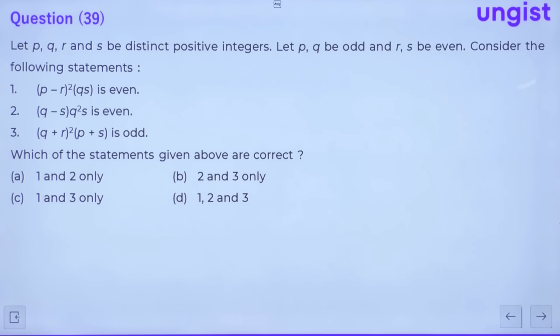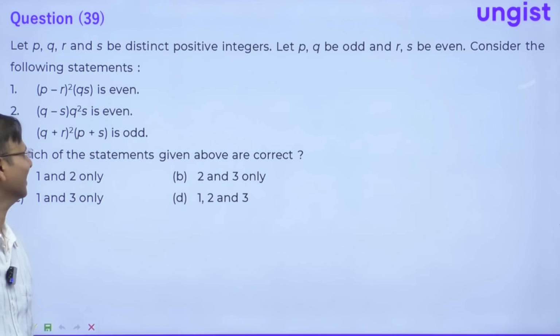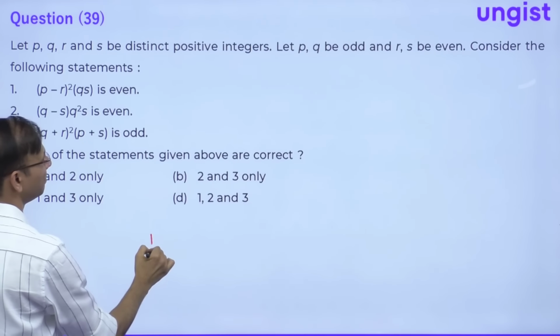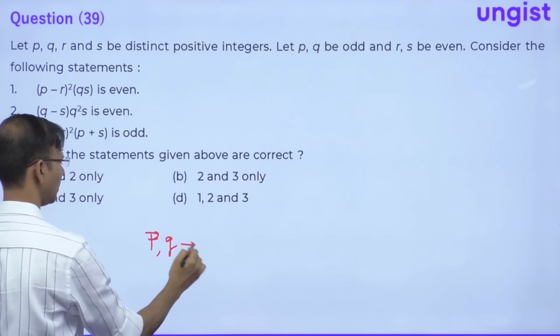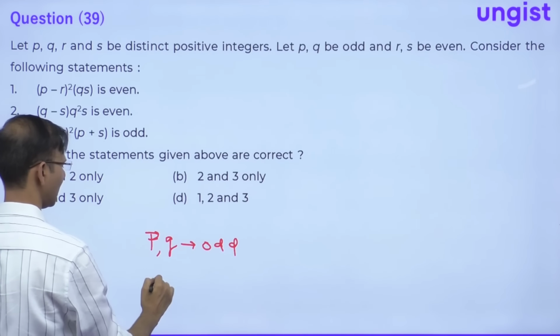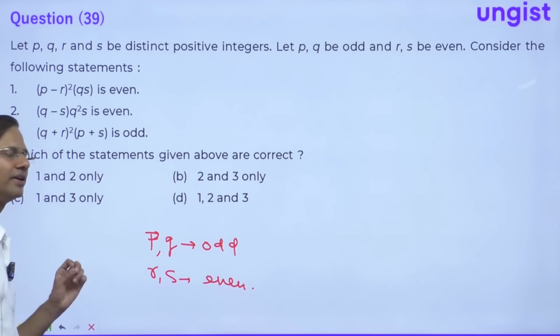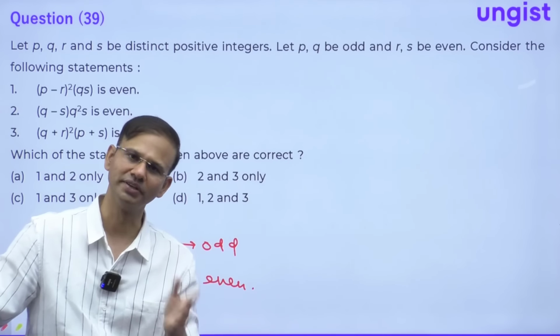Question number 39. Question number 39. You can solve this question without solving it. Let me tell you how. See, the question is saying PQRS, P and Q odd, RS even, right? So even into something is always even. Right everybody? Even into something is always even, right?